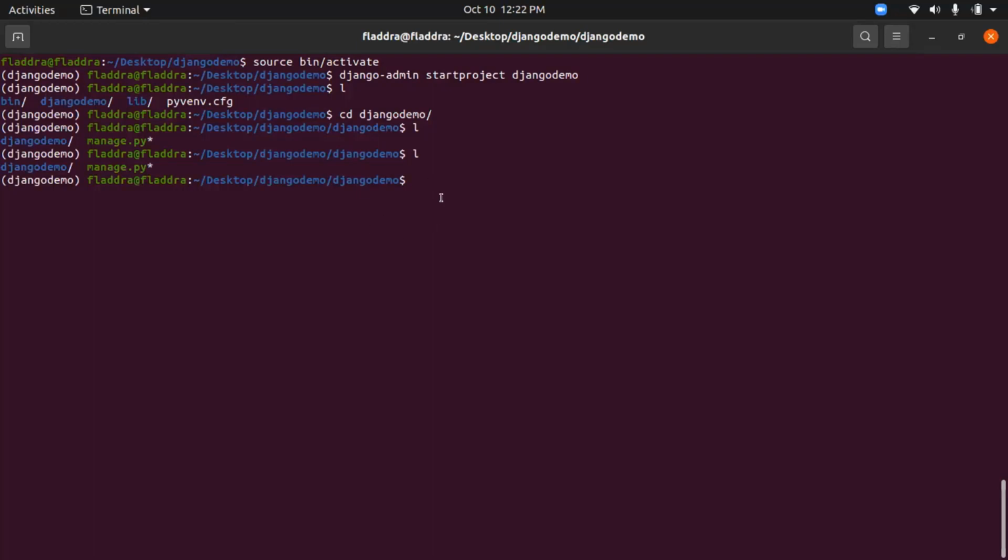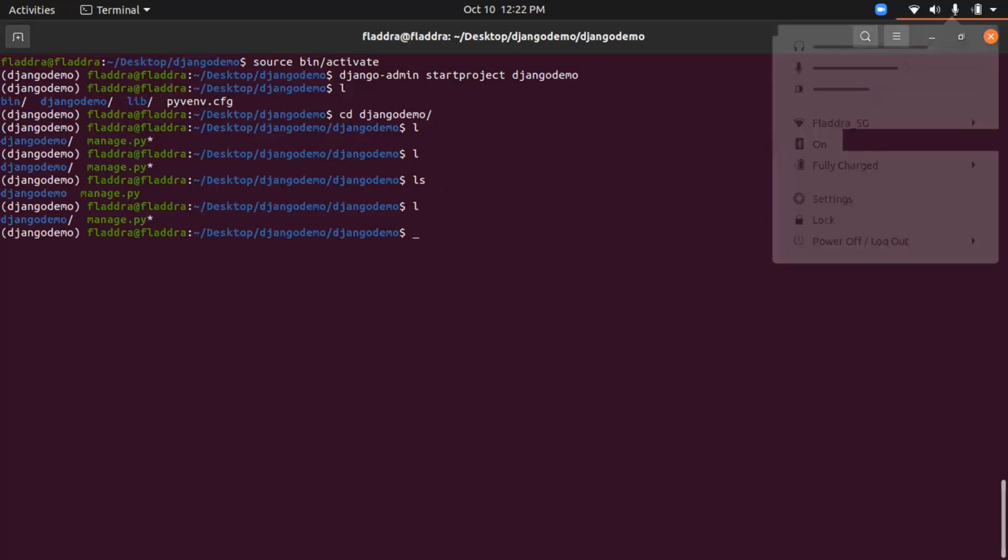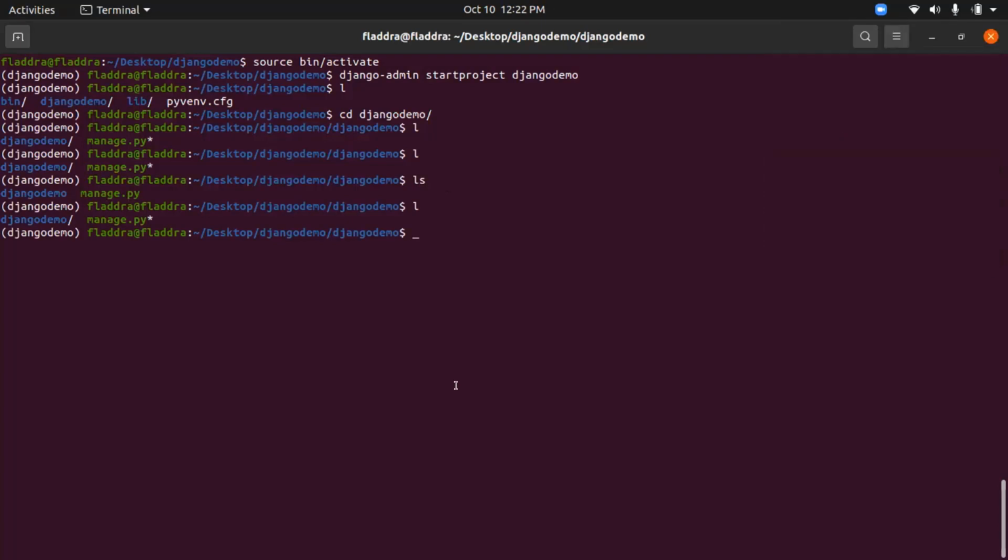So which command are you executing over here? L? Yeah, ls and l are the same. You can list the directories using ls or l. Okay, no worries. I'm able to proceed now.